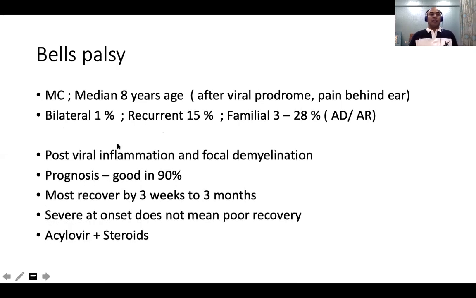So it is post-viral. The prognosis is very good. Most of them recover by 3 weeks to 3 months. The severity at onset does not mean poor recovery. This is very, very important. Very luckily, in children with Bell's palsy, 90% definitely improve. Only very rarely will there be some residual weakness. 90% improve, and you can hasten the recovery by giving acyclovir and steroids. Well studied in adults, but extrapolated to children. Okay, so I tend to use acyclovir and steroids. It hastens the recovery, but even without this, sometimes the recovery is the same.